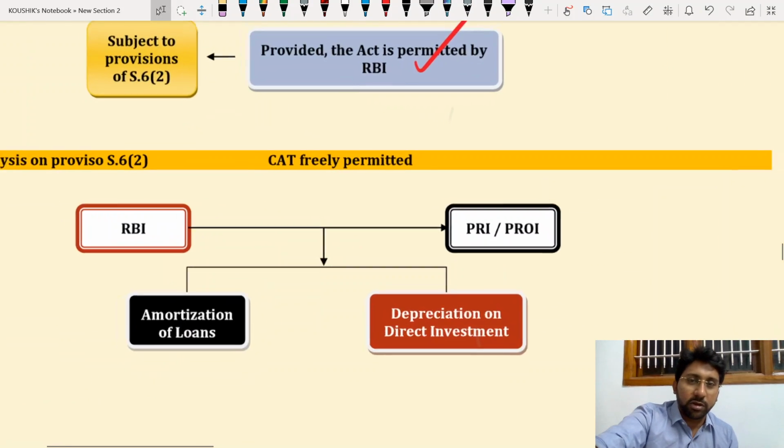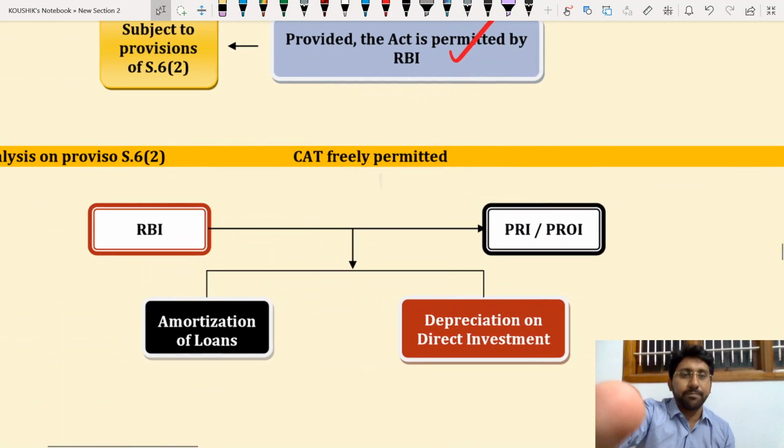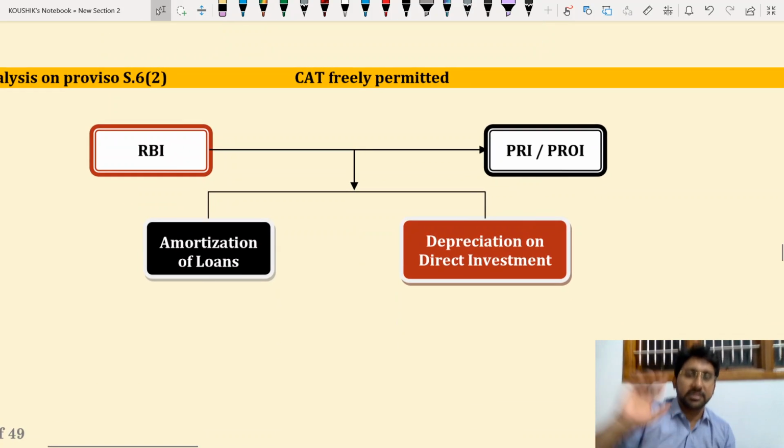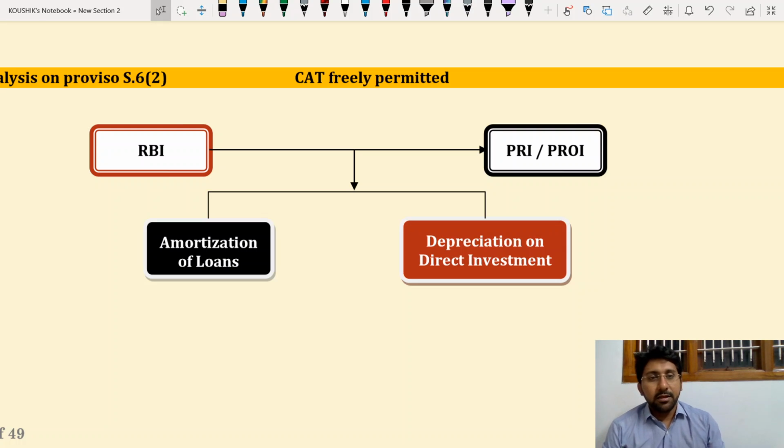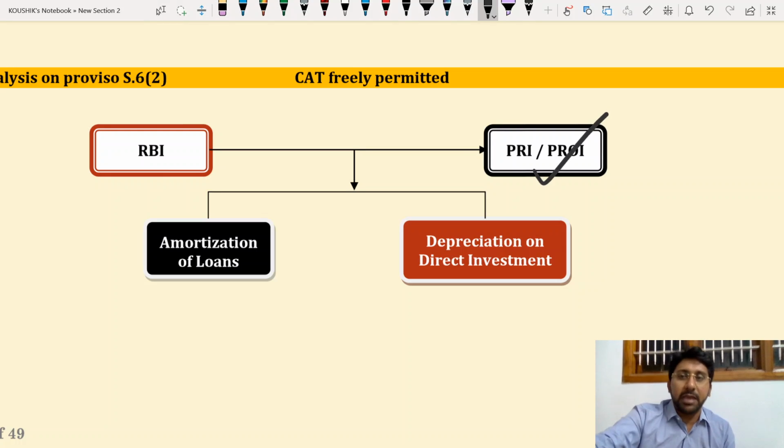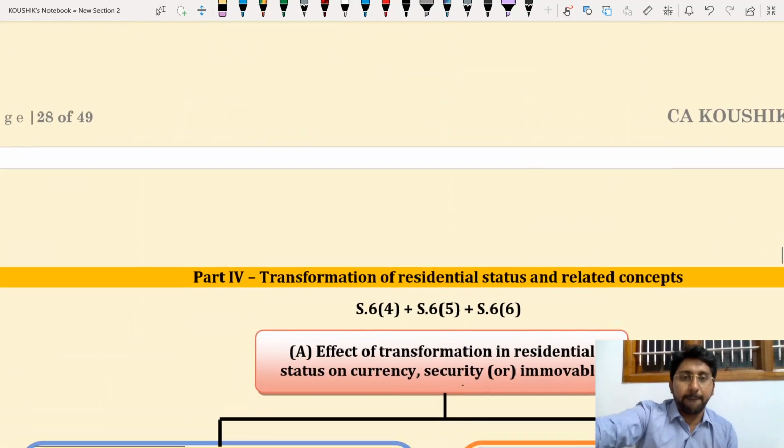So just have a look at this. Take a minute. Not even a minute, you can take just 10-15 seconds to complete. So please see this, and we'll be going to the next one. Capital account transactions freely permitted: amortization of loan, depreciation on direct investment. This concept is applicable equally for both PRI and PROI. Next issue.